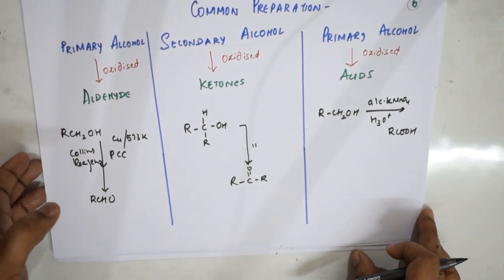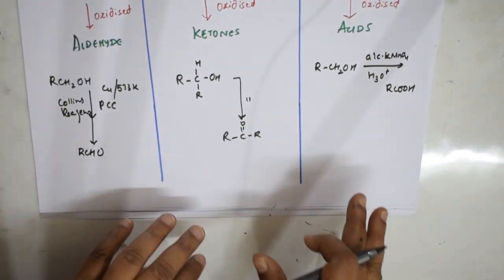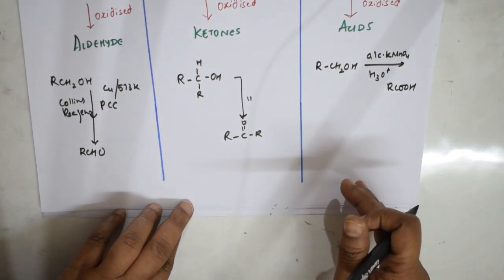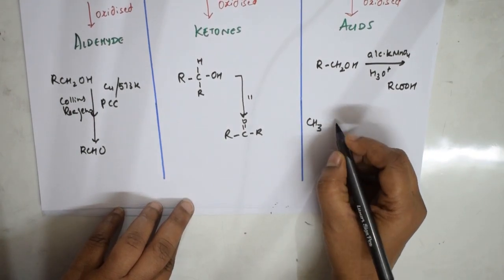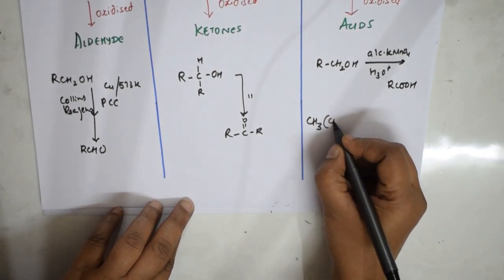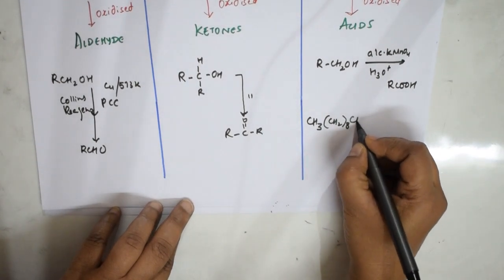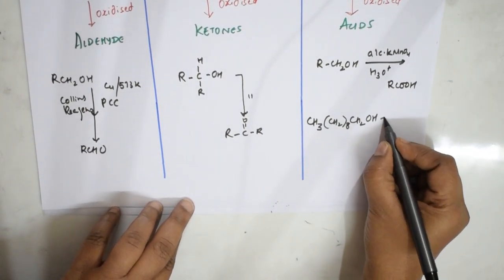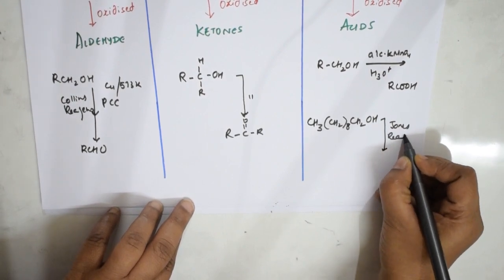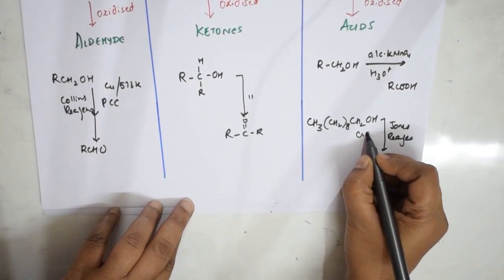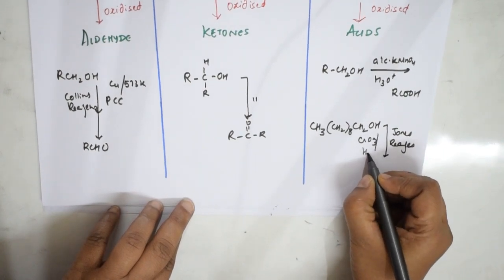So here there is one more reaction to prepare acid, that is using Jones reagent, right? Let us take that. You're going to take this compound and you introduce Jones reagent. So what is Jones reagent? It is nothing but CrO3 in the presence of sulfuric acid.